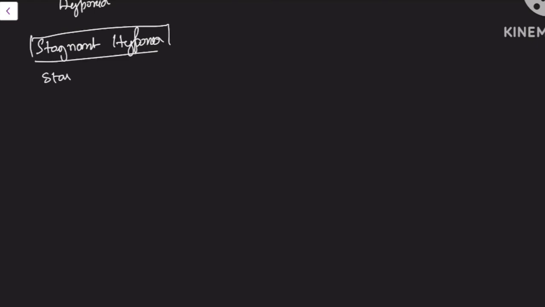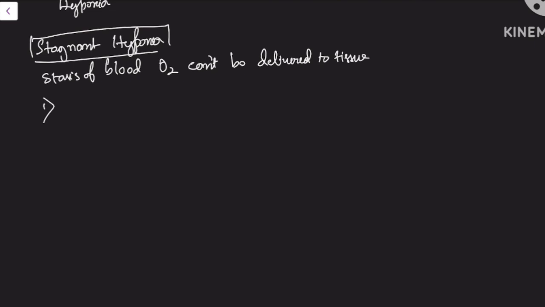There is an excess of blood, so O2 can't be delivered to tissues. It is seen in particular conditions. You have to remember these conditions. One is heart failure, two is venous obstruction.